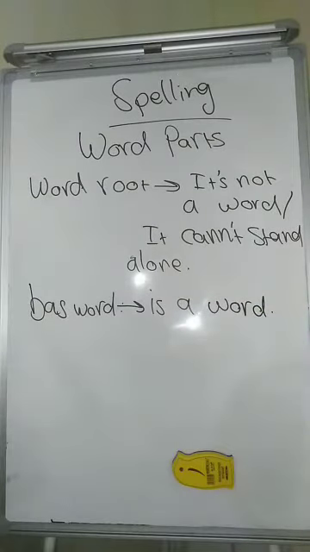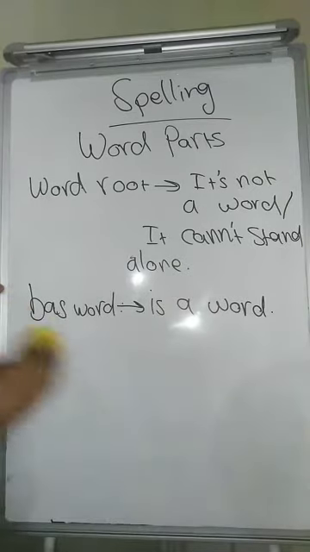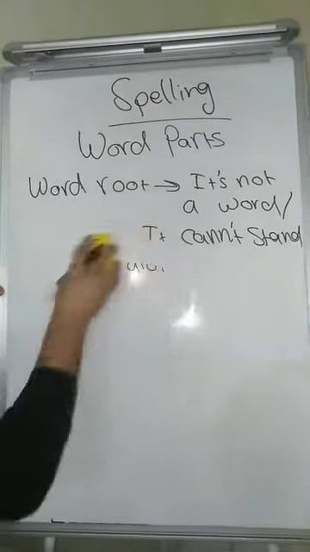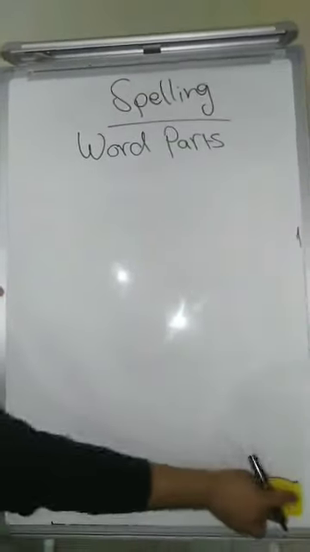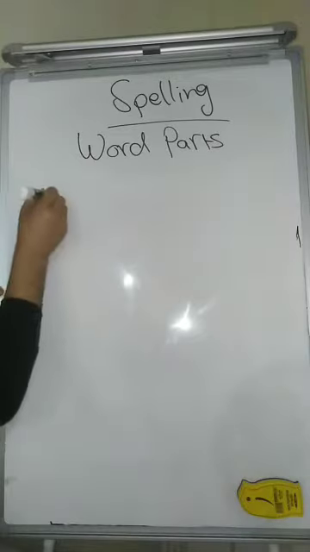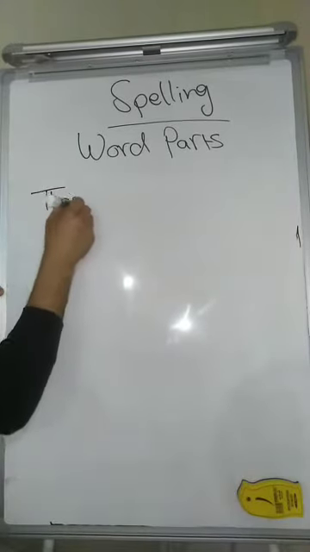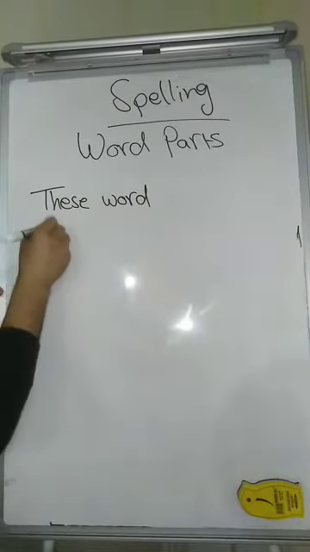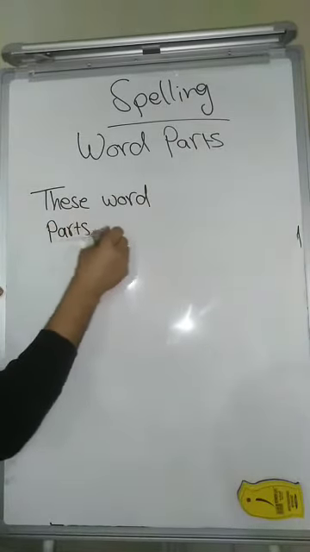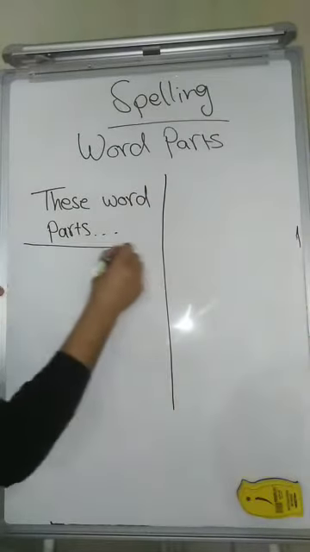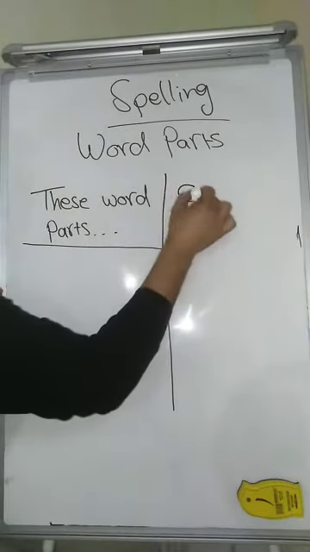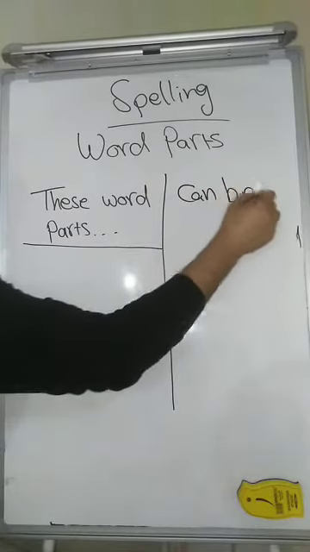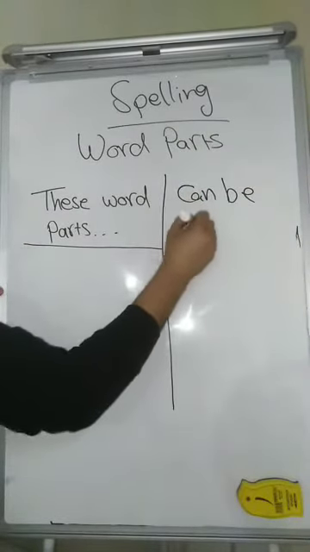Okay, so here let's say I'm going to draw a table for you, so you can understand the idea more and more. These word parts can be spelled.